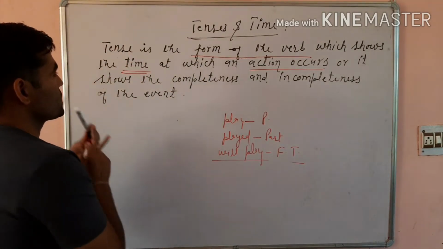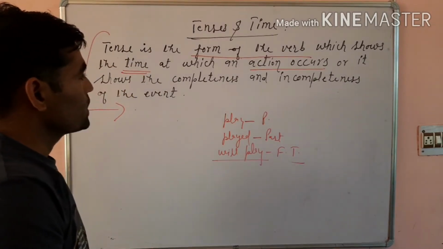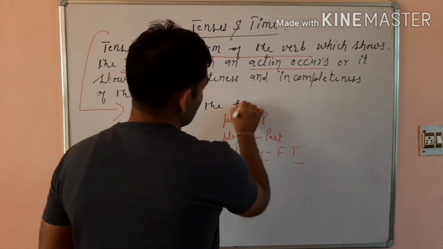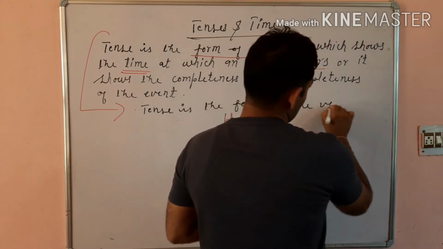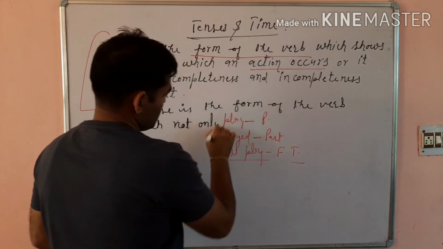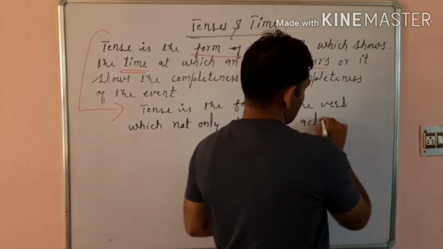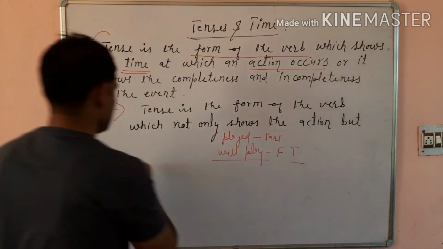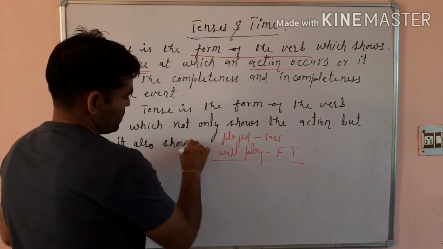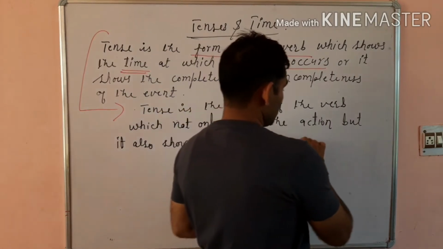Now, on the basis of this statement, we can say that tense is the form of the verb, which not only shows the action, but it also shows the state of an action.